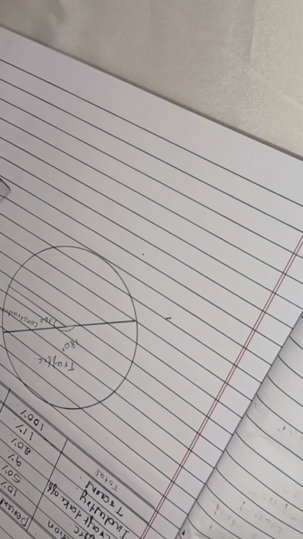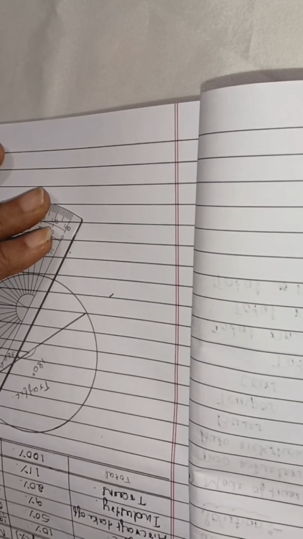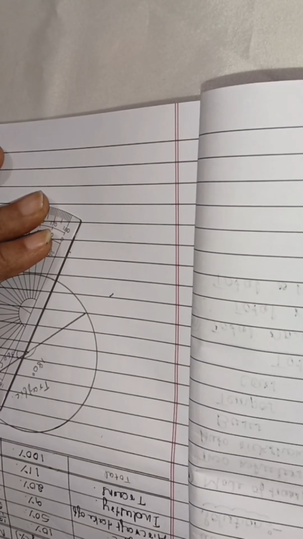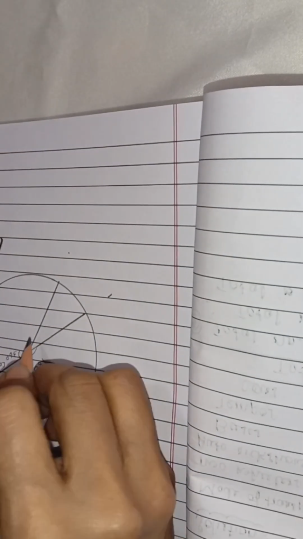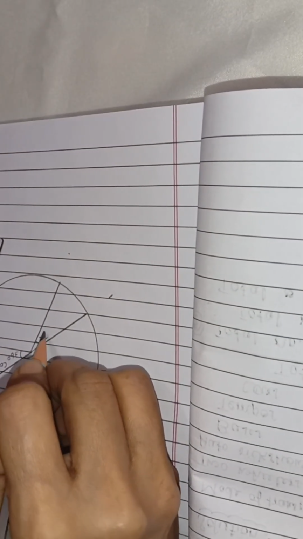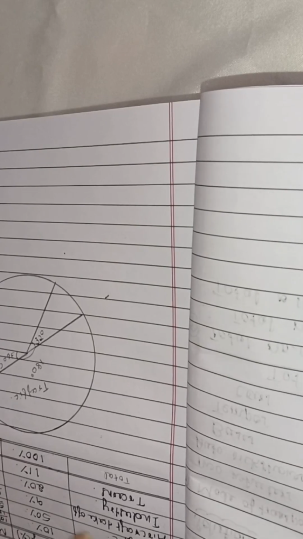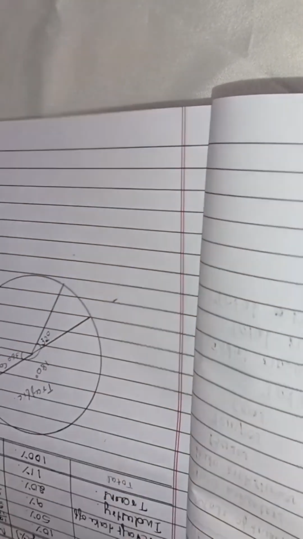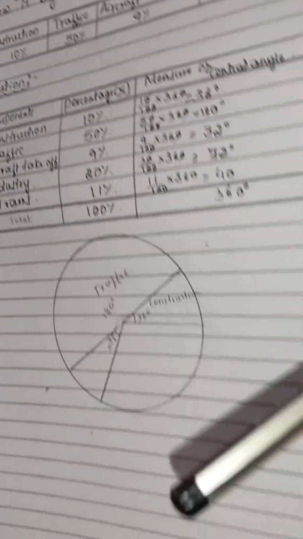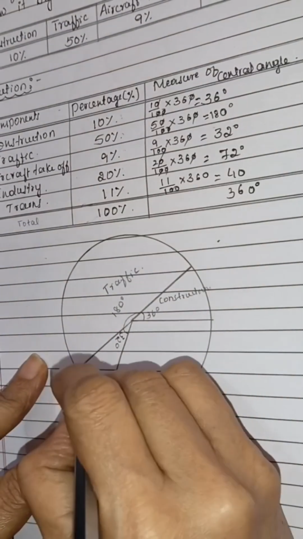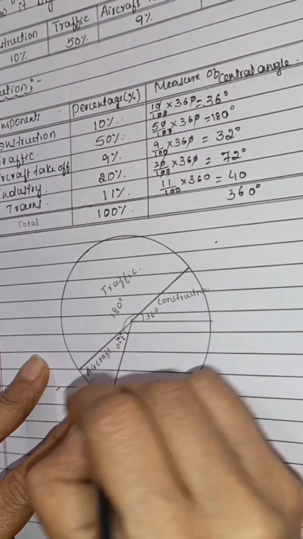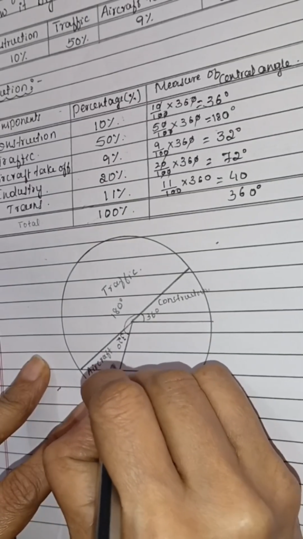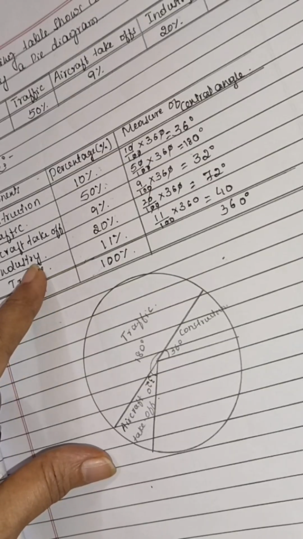Okay. Join this with the center of a circle. This is 32 degree. What is that 32 degree? Aircraft takeoff.